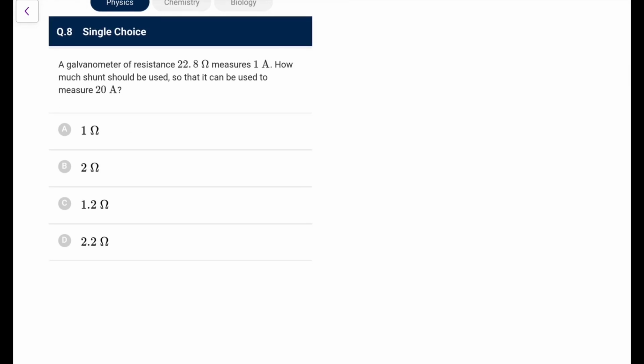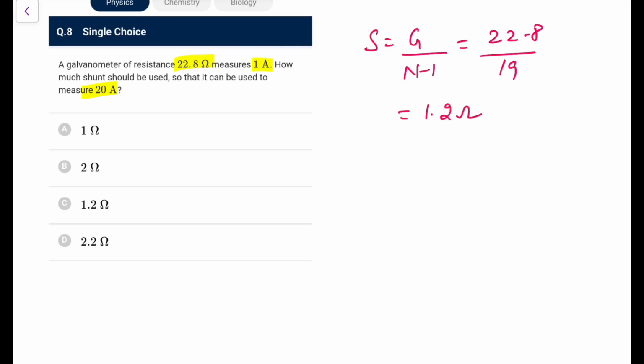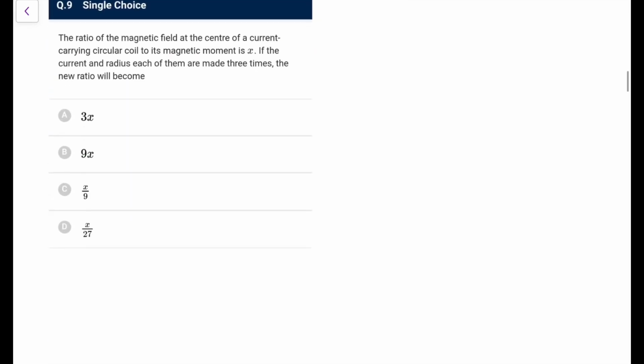Next. Galvanometer has a resistance 22.8, measures 1 ampere. How much shunt should be used so that it can measure 20? For measuring 20, the range has to be made 20 times. So the shunt required is G upon N minus 1, you know. So that is 22.8 upon 20 minus 1, which is 19. So it comes out as 1.2 ohms. So go for option C for this particular case.